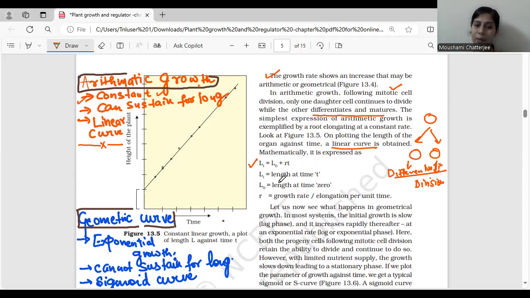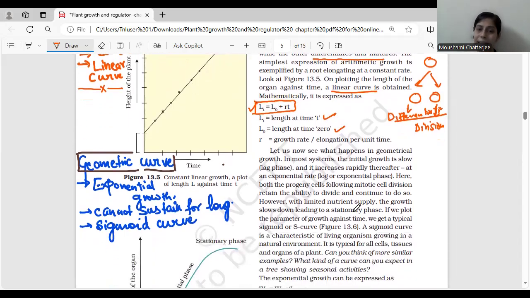Now, what is this Lt over here? Length at time t. Okay. So at a particular time, what is the length? And L0 is the length at time 0. Length at time t is Lt and length at time 0 is L0. And what is r? r is the growth rate or elongation per unit time. So you can give the expression for arithmetic growth as Lt = L0 + rt. I hope this is absolutely clear. So length at time t and length at time 0 we have to calculate, and r is nothing but the growth rate or elongation per unit time.